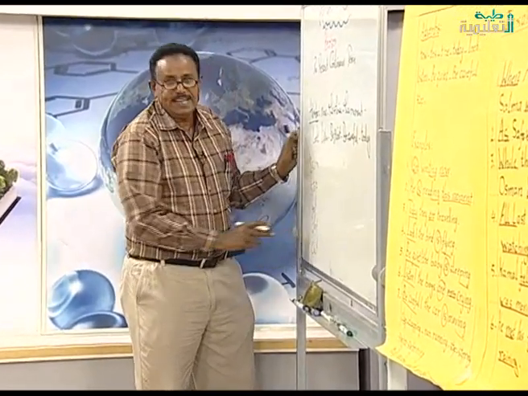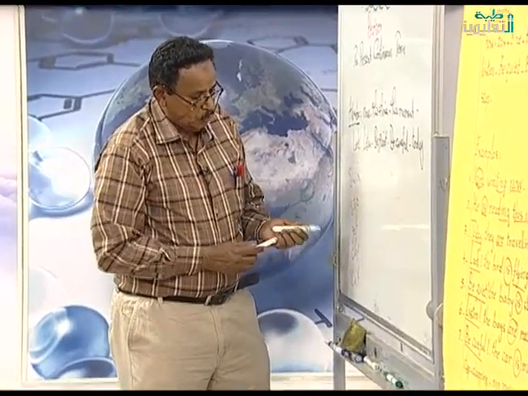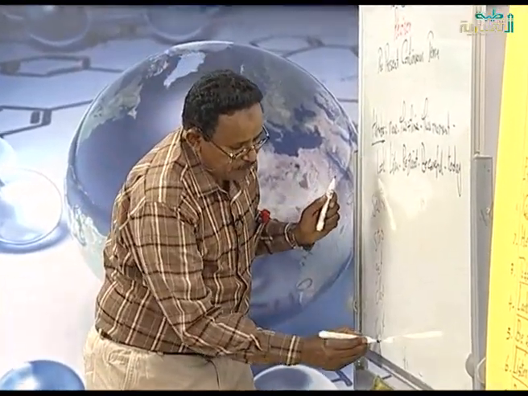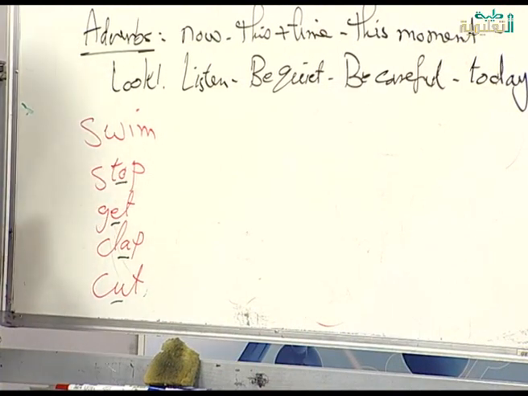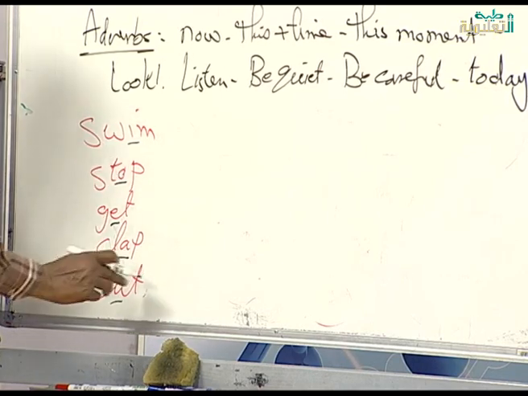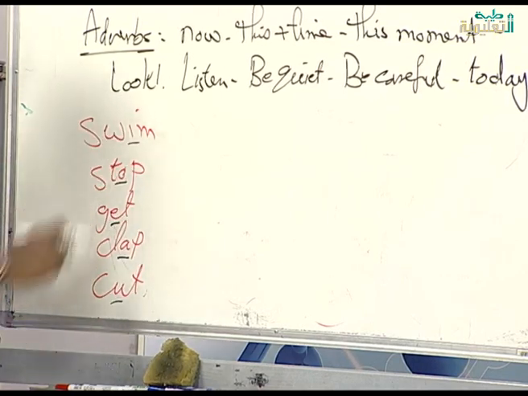Before the letter T is U. You see, this is U, a vowel letter. This is A, a vowel letter. This is E, a vowel letter. This is O, a vowel letter. This is I. All these come before the last letter.